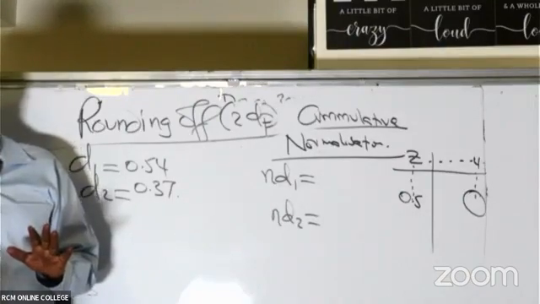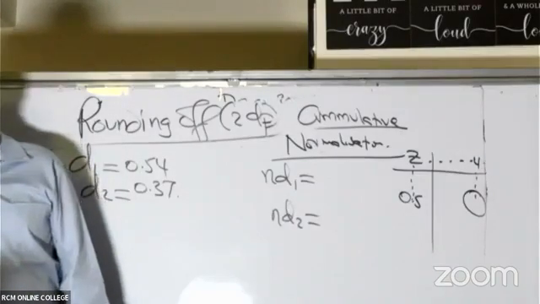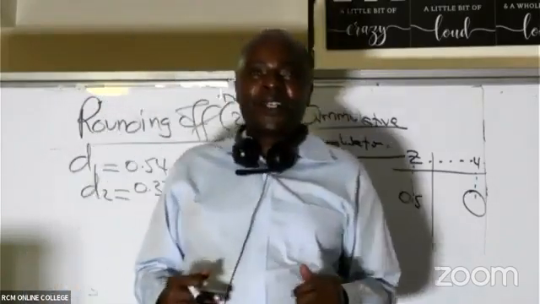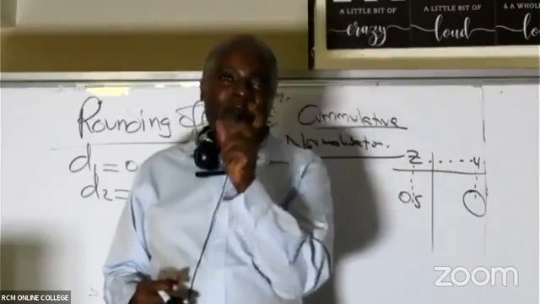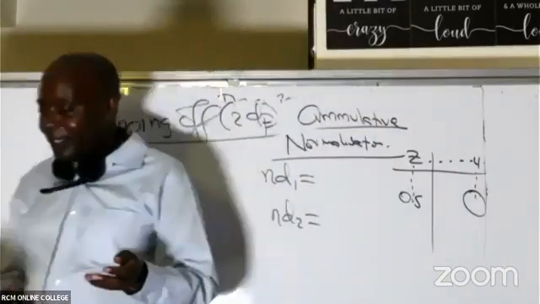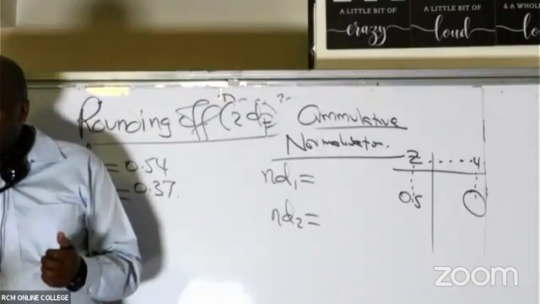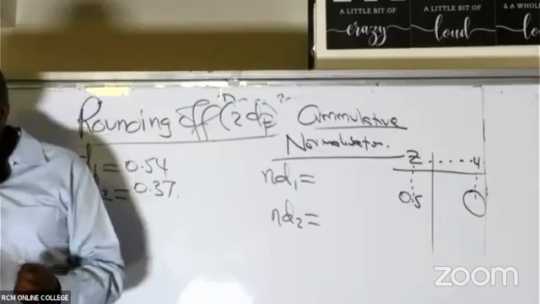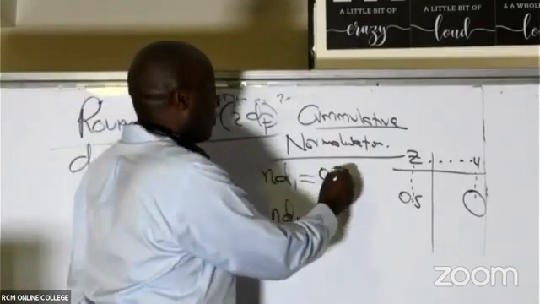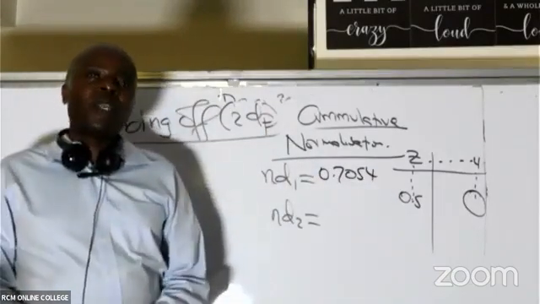What figure are we getting here? Somebody should be able to answer. Cumulative. Please get your normal tables, all of us. See whether your normal table is written cumulative up there. If it's written cumulative, I'm not going to hassle at all. What figure are they able to see from their normal tables? Like Raphael Kalich is saying it is 0.7054.